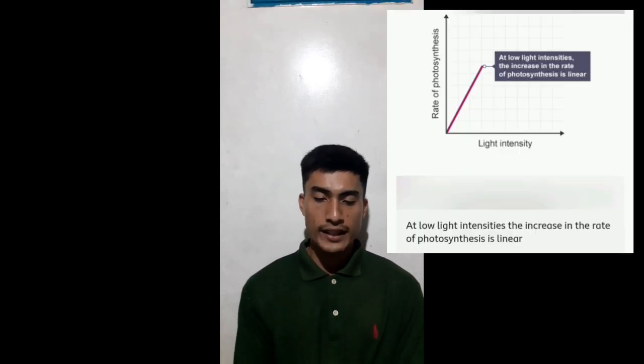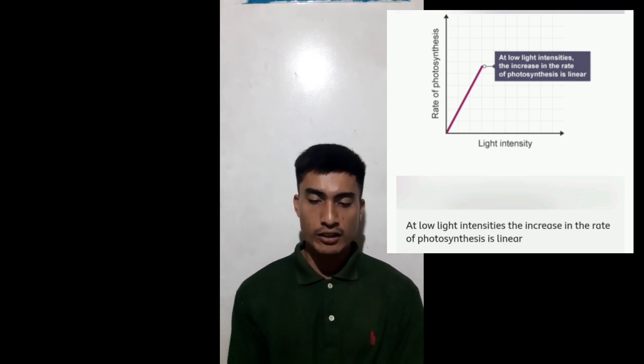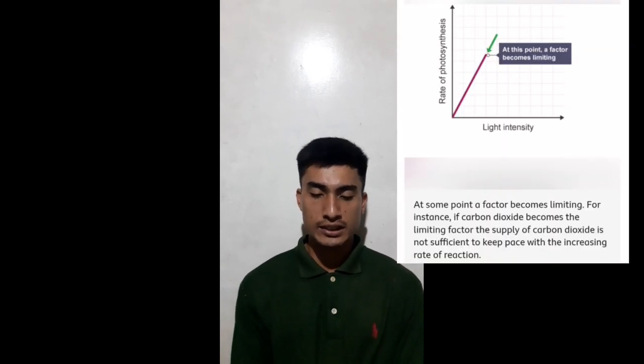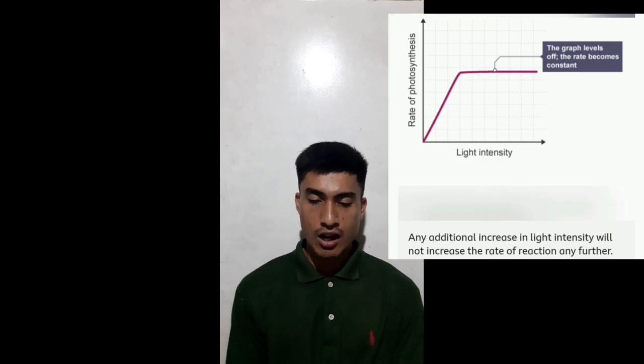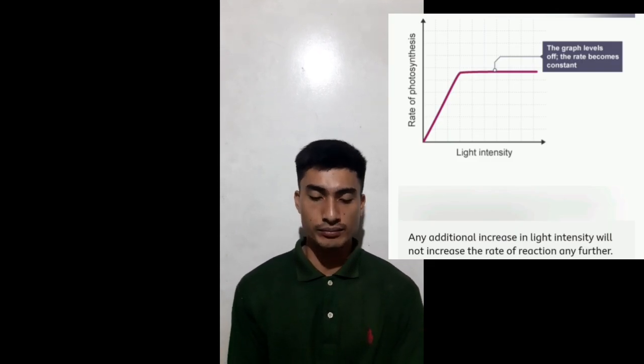Based on the diagram, at the low light intensities, an increase in the rate of photosynthesis is linear. In the second diagram, at this point, a factor becomes limiting. In the third diagram, the graph levels off, the rate becomes constant. At very high light intensities, photosynthesis is slowed and then inhibited, but these light intensities do not occur in nature.